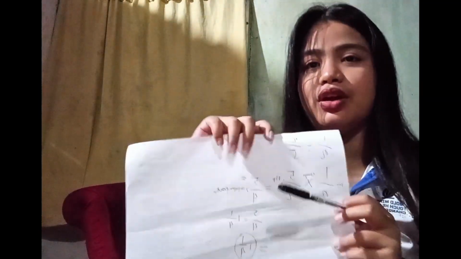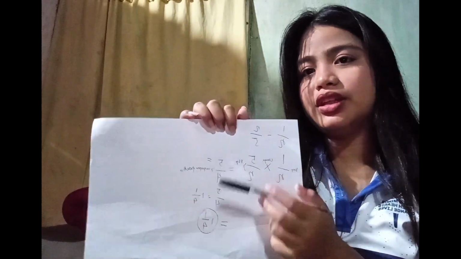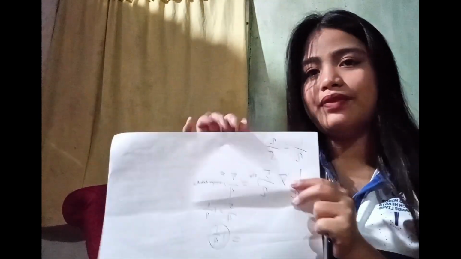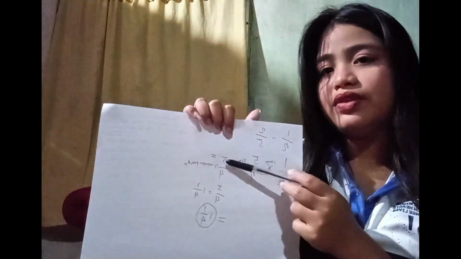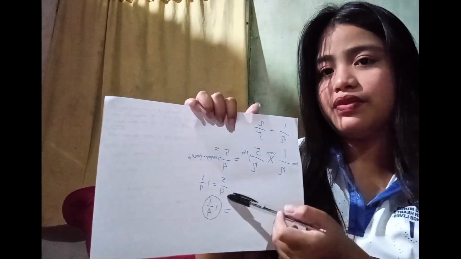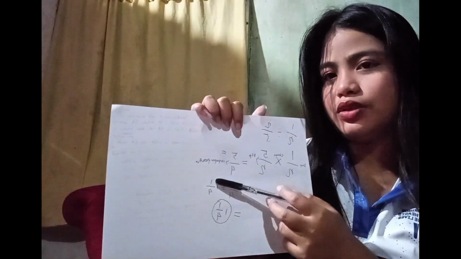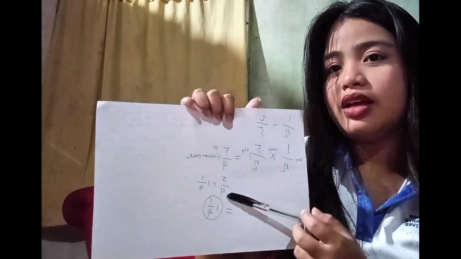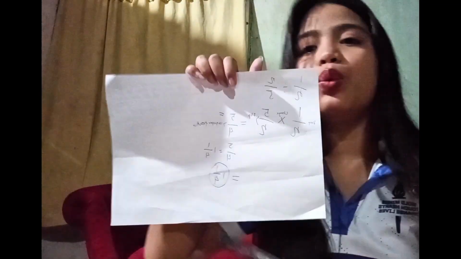It's called an improper fraction because the numerator is greater than the denominator. So we have to divide it. 5 divided by 4 is equal to 1, and we have 1 left over. So we copy the denominator, which is 4. Our final answer is 1 and 1/4.